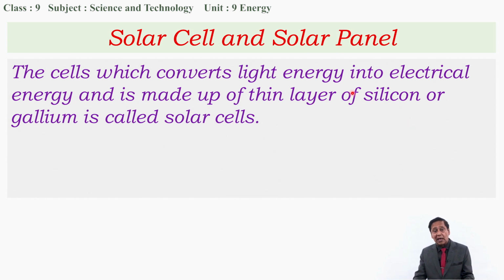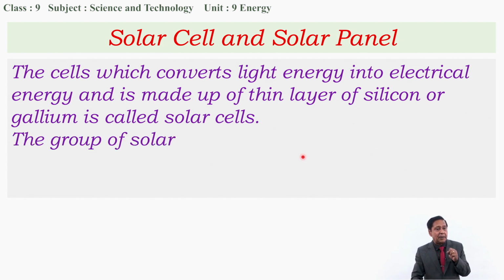This is a solar cell, which consists of silicon. How does it work? When solar light energy falls on this silicon surface, the free electrons contained in the silicon begin to move in one particular direction, and a certain potential difference is created between two ends of the cell, and because of this potential difference the current flows from one place to another. This way the solar cell works.